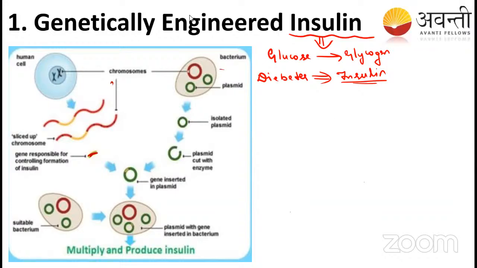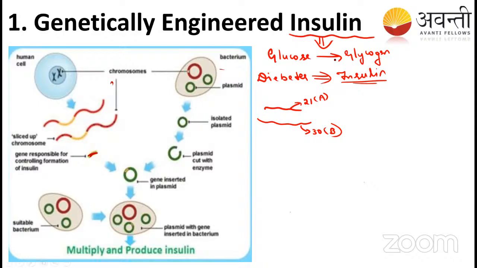These are all the things we have studied, and we also studied the structure of insulin. This is the mature insulin, which consists of 2 chains, the A chain and the B chain, right? The A chain is made up of 21 amino acids, whereas the B chain consists of 30 amino acids. This is the A chain and this is the B chain. I am just recalling all these things from the last class.